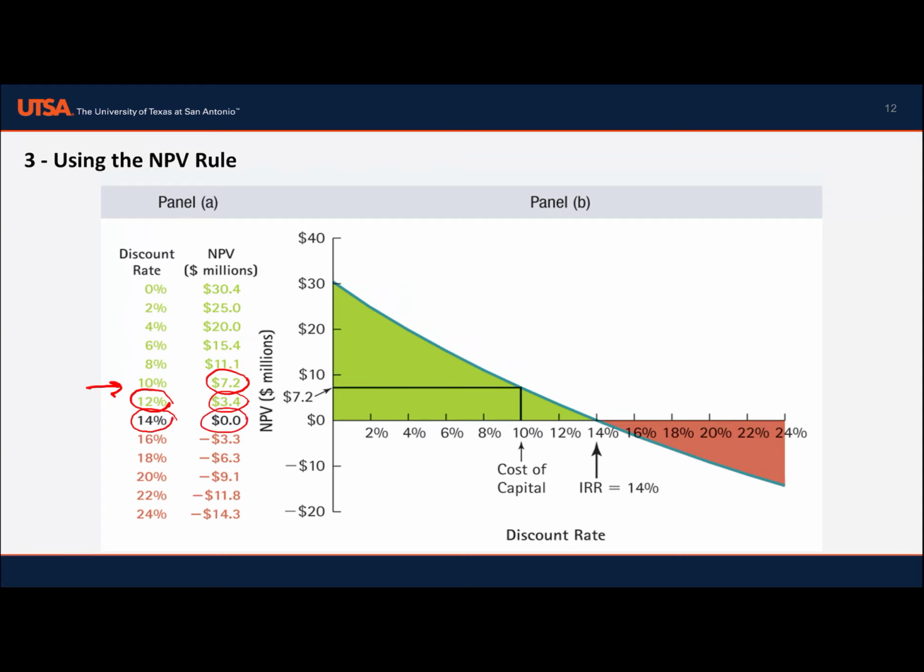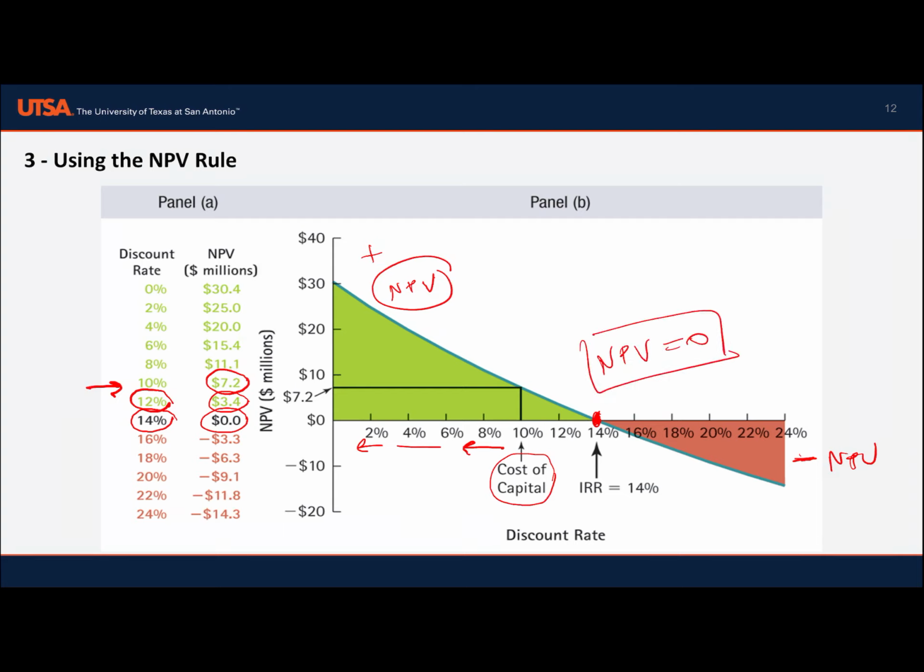Meaning that if the cost of capital is getting lower and lower, NPV is getting higher and higher. If cost of capital is getting higher and higher, we receive negative NPV, rather than positive NPV. So there should be some point where we have 0 NPV. So 0 NPV, the point or the rate, the discount rate, where we find NPV 0 is the IRR.